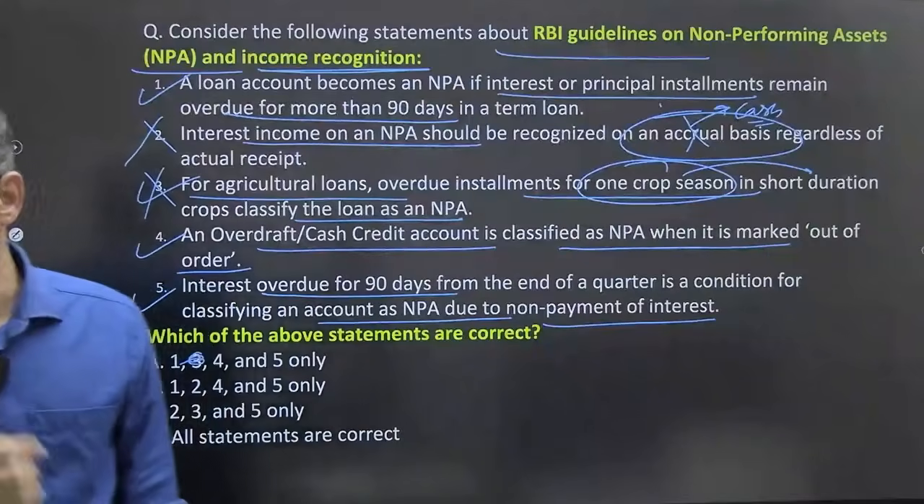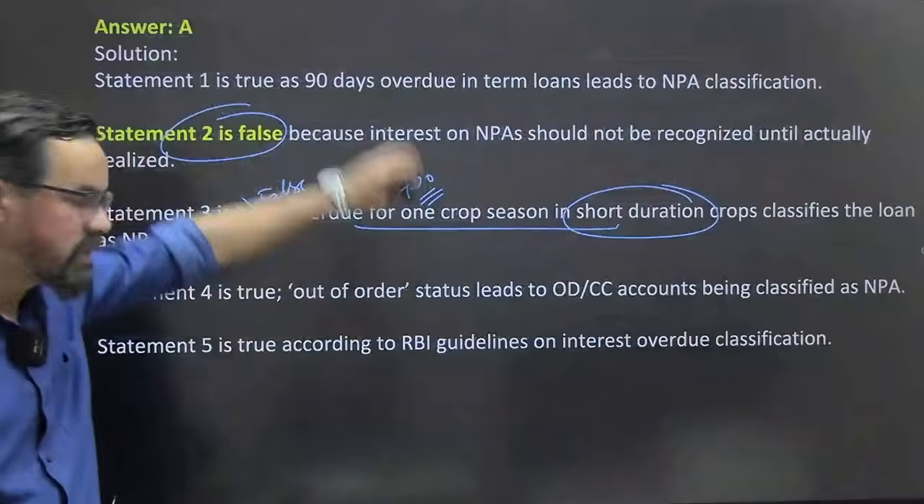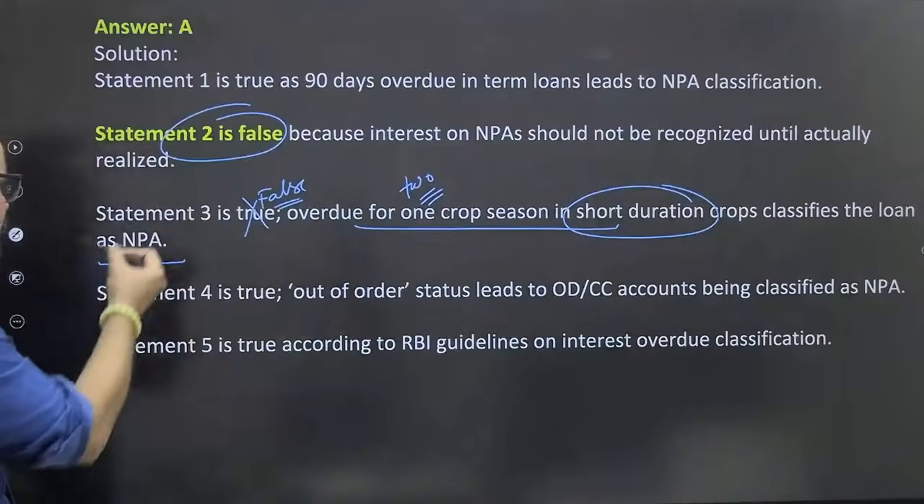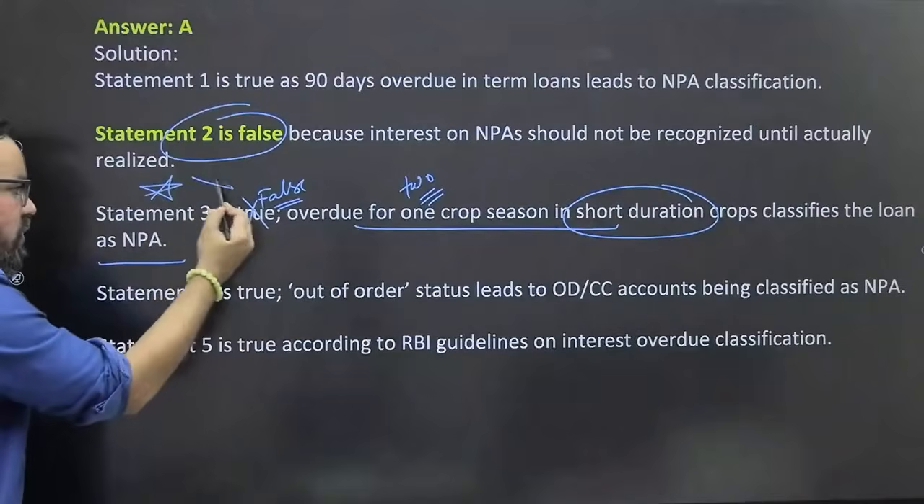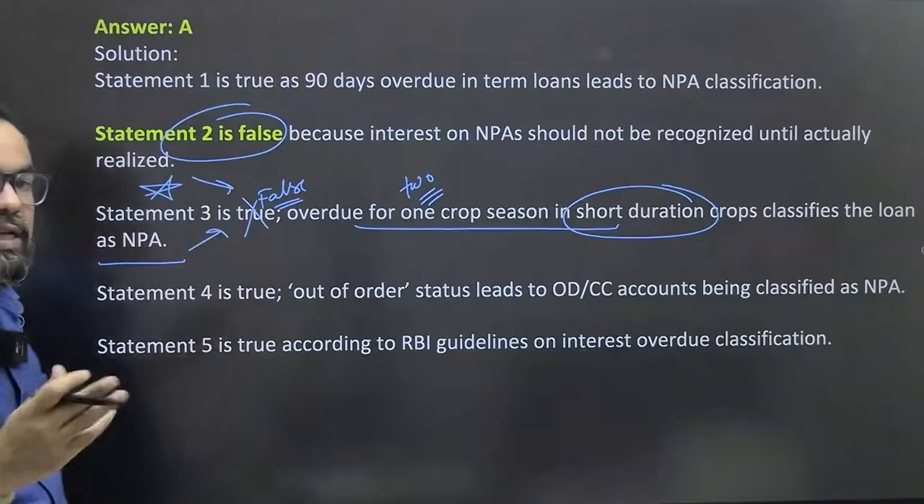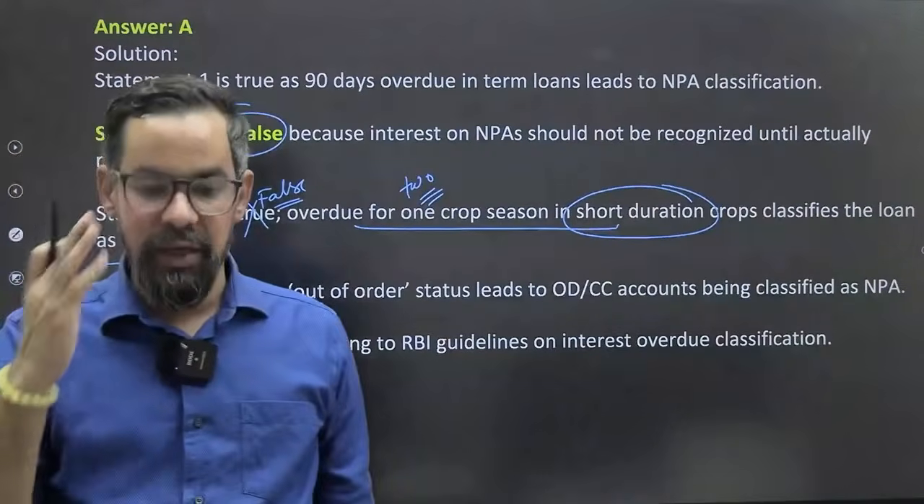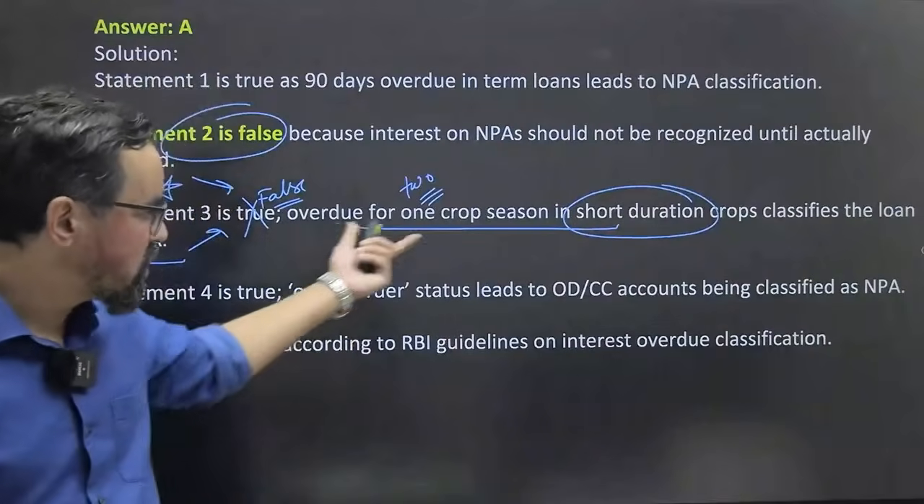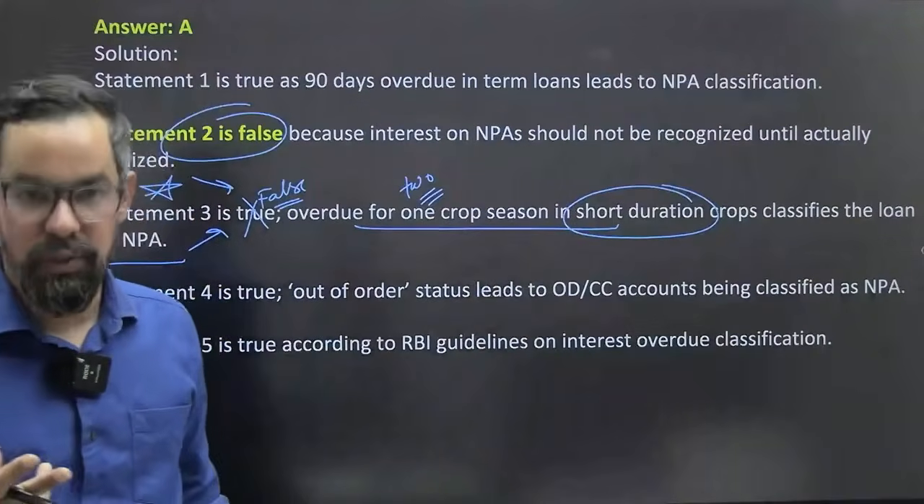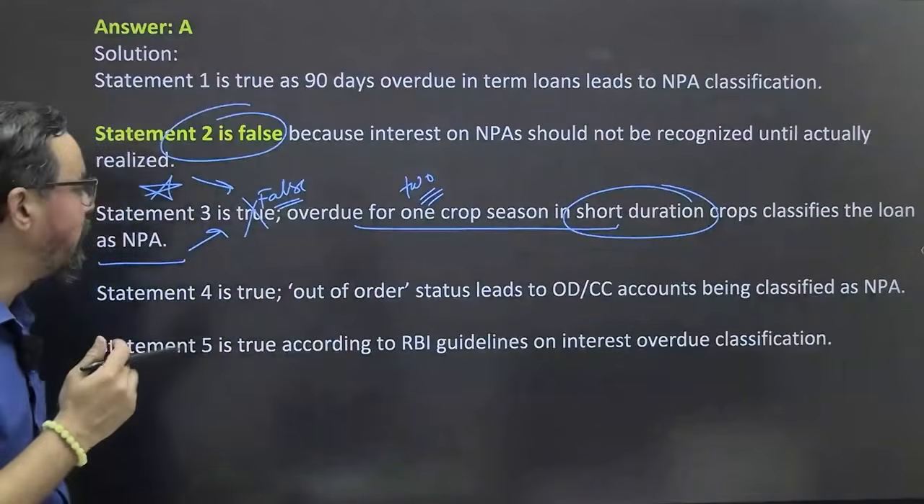ठीक है, हाँ, ये क्लियर है ना सबको? ठीक है, is this clear to everyone? Please correct me if I'm wrong, ठीक है, because in case of long term crop we give one crop season, ठीक है. In case of short term duration crop it is two crop season, not the one crop season आपका, ठीक है.